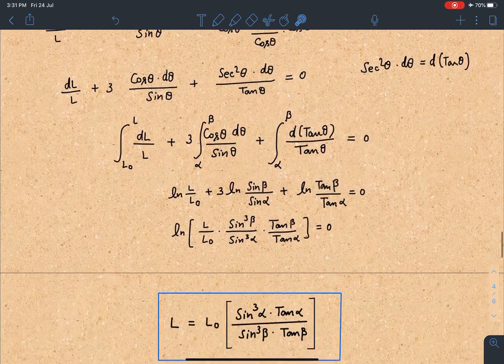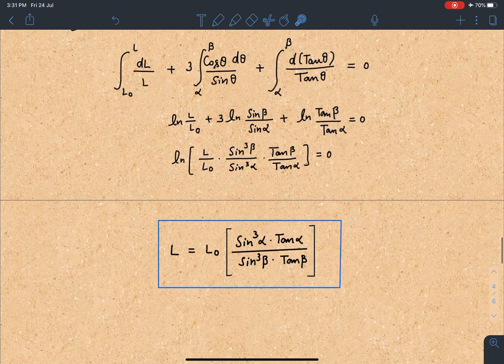Okay, so I hope you have understood the concept properly, how to handle or deal with such types of problems where a lot of assumptions are given.